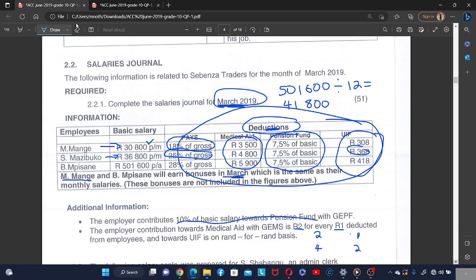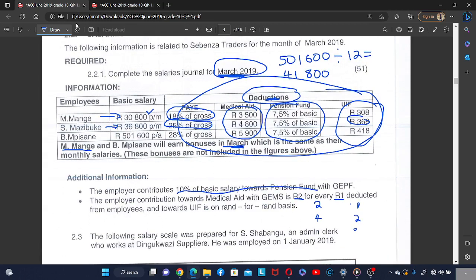If the employee is contributing 3 rand, the employer will contribute 2 times the 3 rand, which is 6 rand. So this means that the employer contributes twice of what was deducted from the employee for the medical aid.